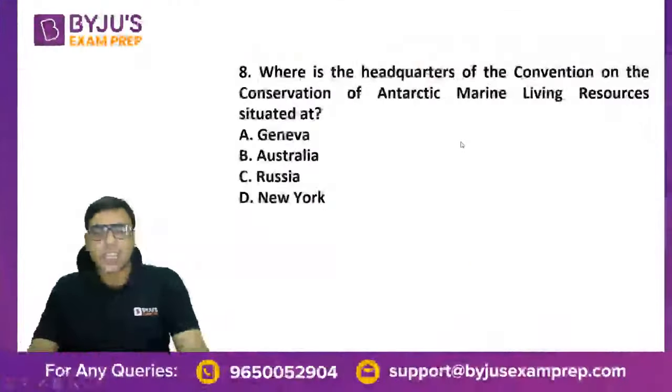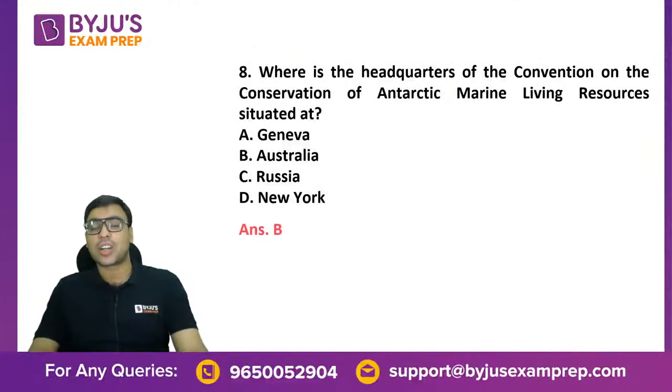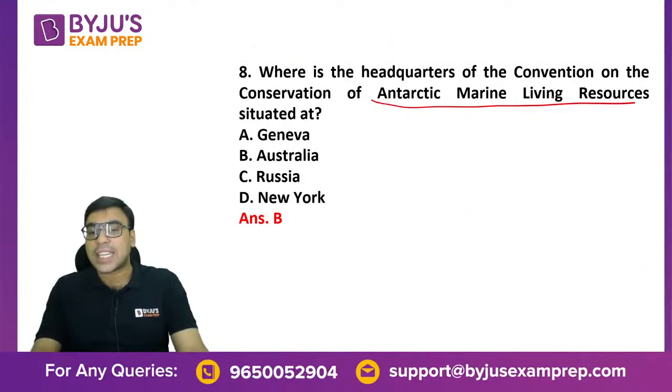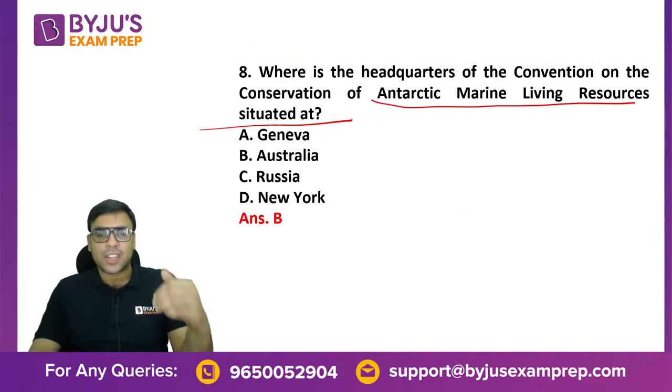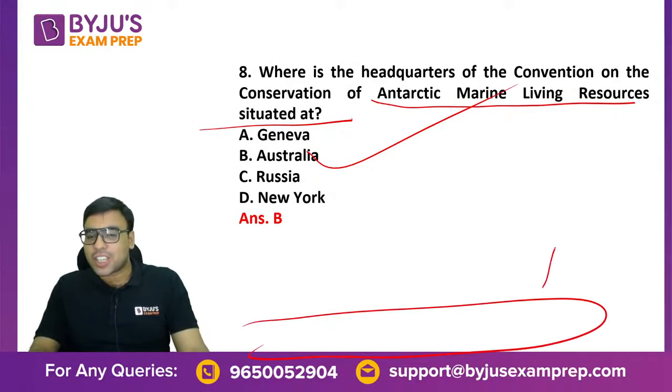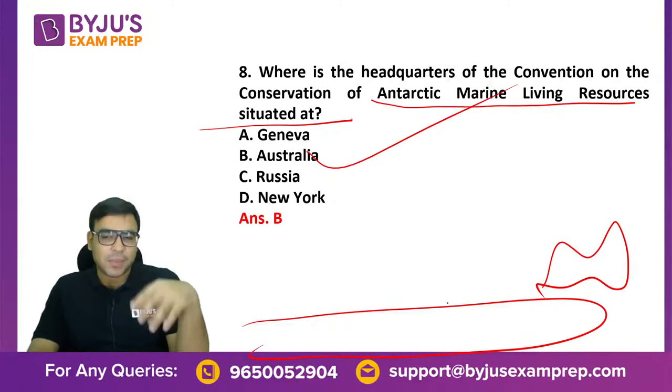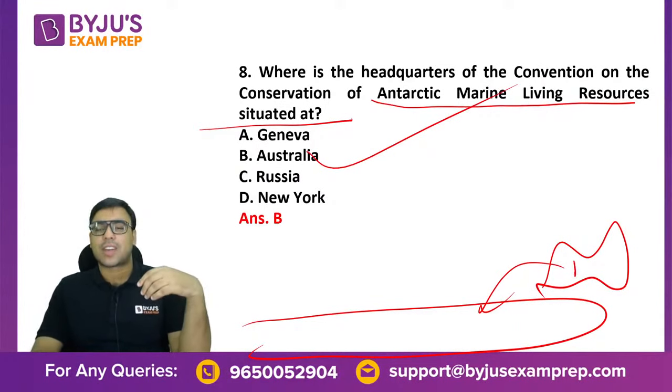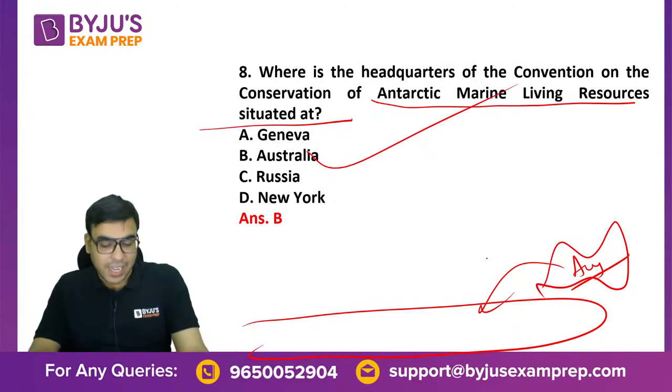Now the next one is where is the headquarter of Convention on Conservation of Antarctic Marine Living Resources situated at. ये कहाँ पर located है. तो ये आंसर was ऑस्ट्रेलिया में है, because of course अगर आप देखोगे भी मैप में तो नीचे में अंटार्कटिका है और ऑस्ट्रेलिया से नियरेस्ट है. If you see it carefully, तो अप्लाई द लॉजिक कि पास में ही होगा कहीं पर, of course. So that is why you can answer that Australia is the right answer to this.